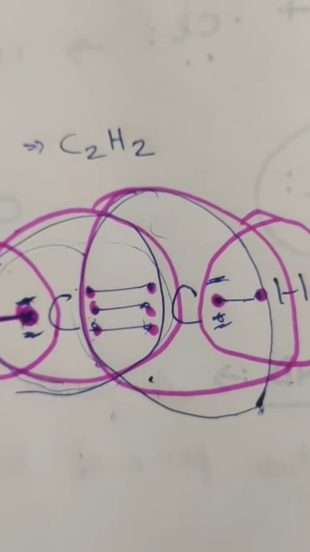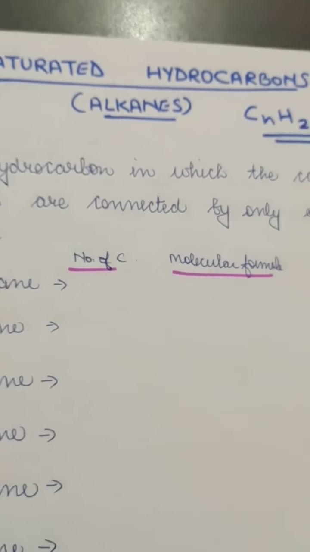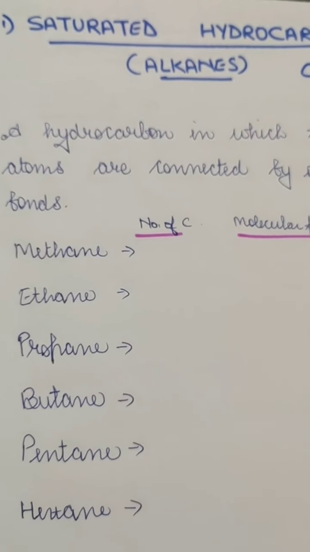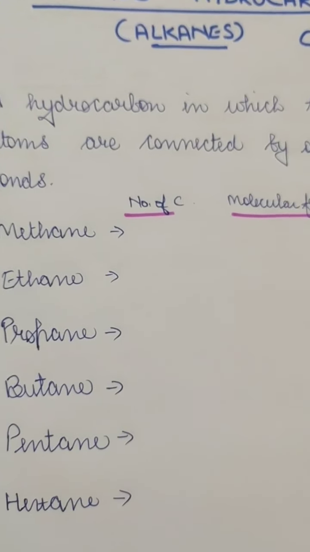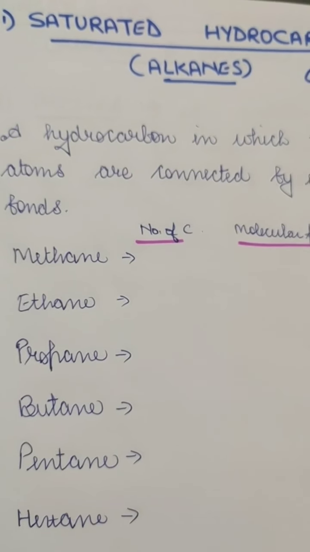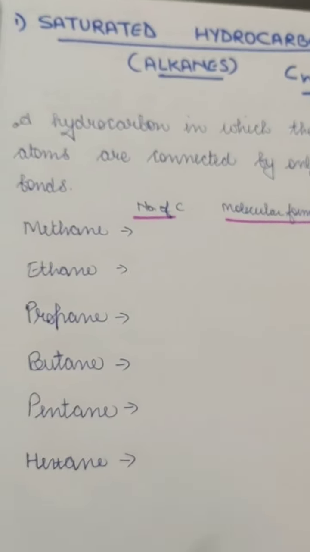So after this, since we have done single bond, double bond and triple bond, now we move to the main topic which we have to study, that is saturated hydrocarbons. In the beginning of the lecture, I told you that hydrocarbons are basically of 2 types, aliphatic and cyclic, and in the aliphatic there are 2 types, saturated and unsaturated. So first we'll be doing the saturated hydrocarbons.